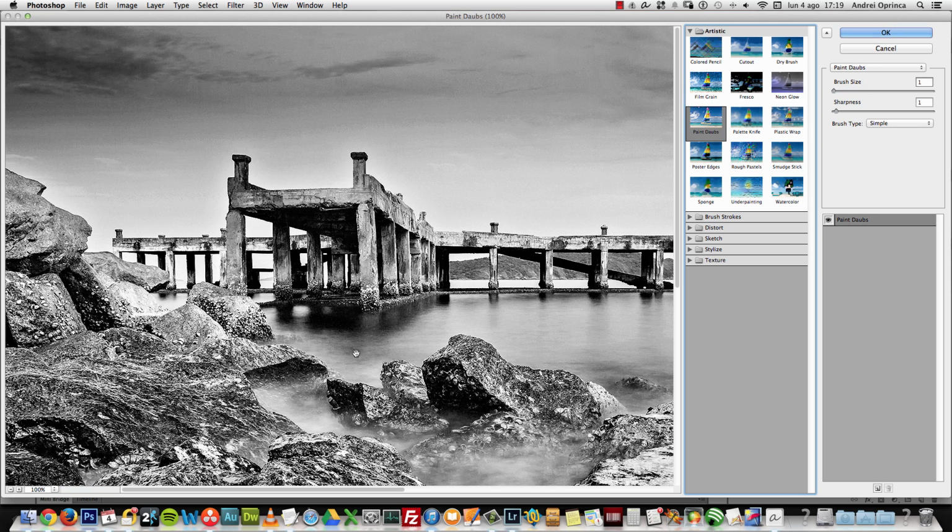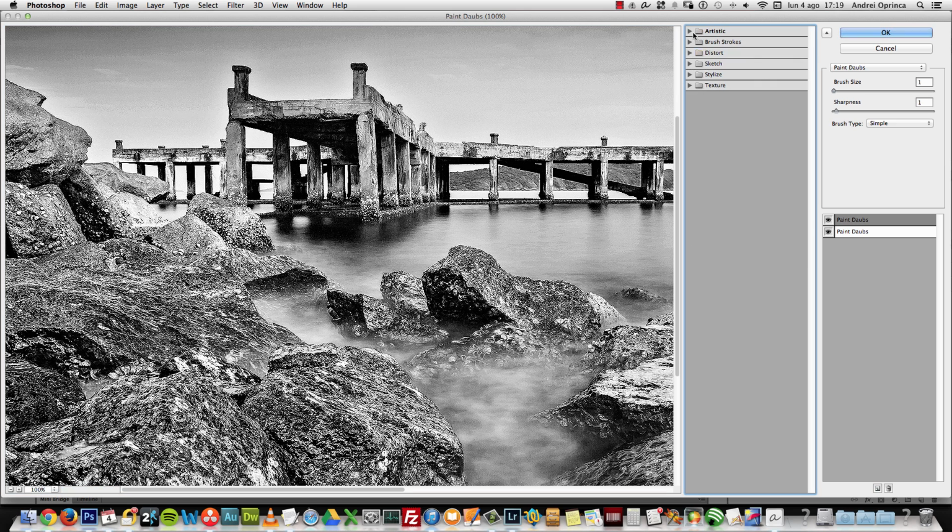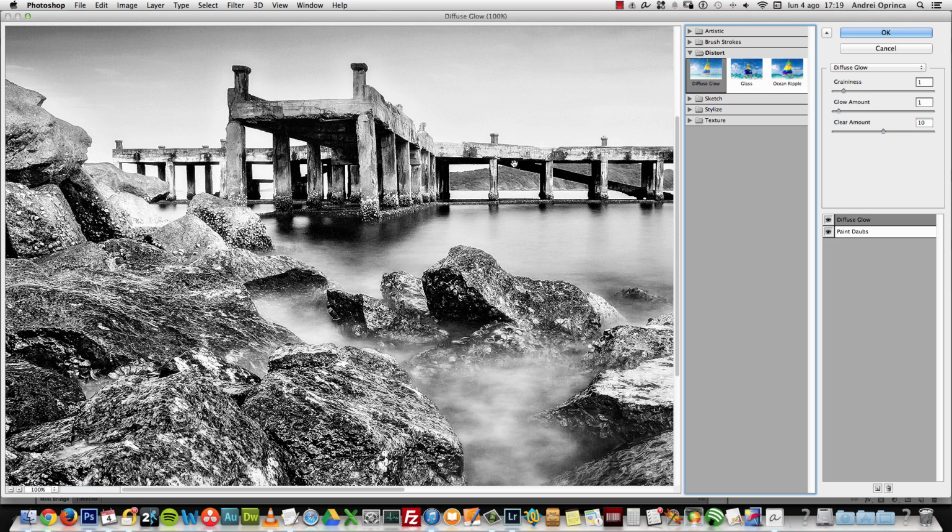This is to sharpen the image. Now you can use an unsharp mask if you want, but I like this sharpening filter. And then I'll create a new layer and select another effect, which is inside the distort folder, and choose diffuse glow. This is to soften the highlights and create a glow around them.